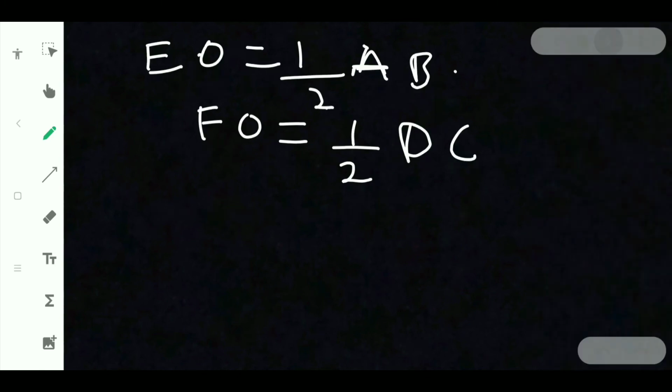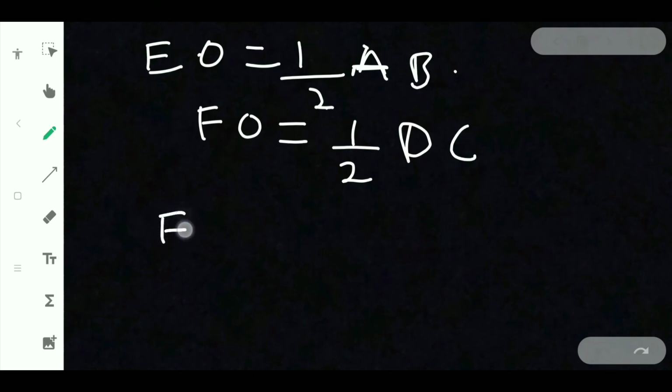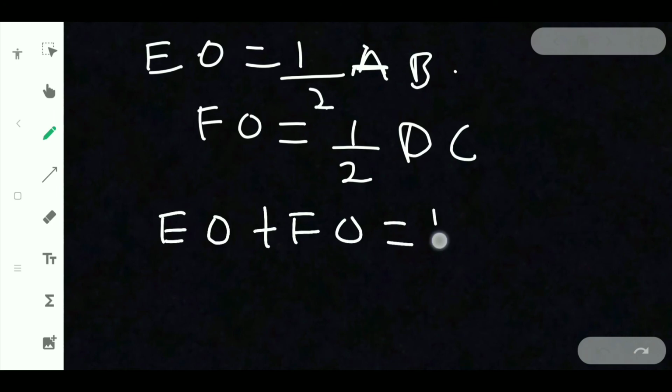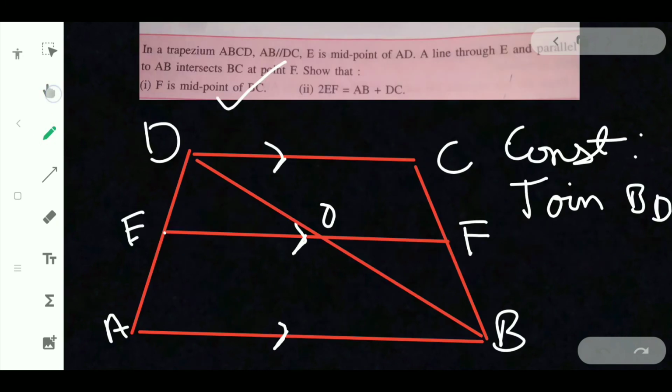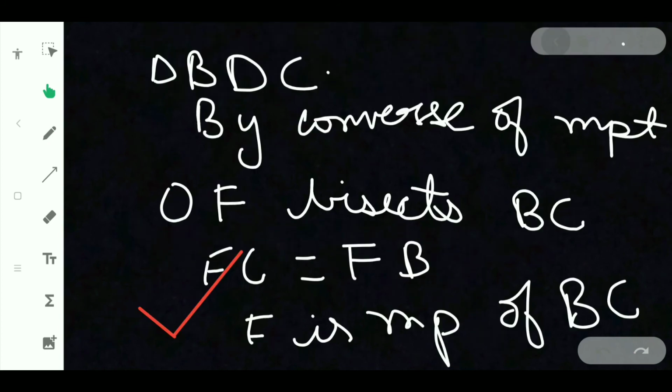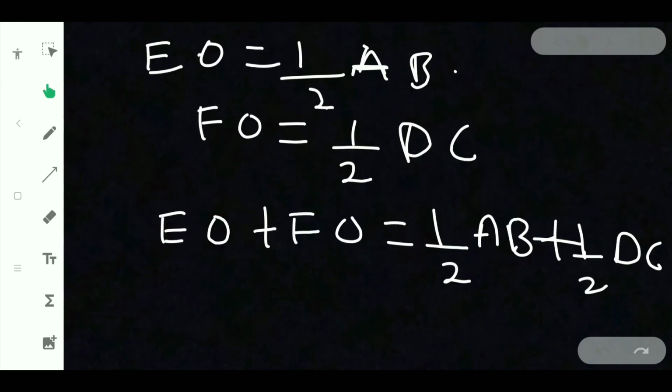Now when you go here in the question, this is what they have done. You can add this one, and the same way you can add this too. So you are getting EO plus FO is equal to half of AB plus half of DC. The RHS part I am adding here and the LHS part I am adding here. EO plus FO from the figure is EF. This whole line is EO plus FO. We have split EF like this, right?